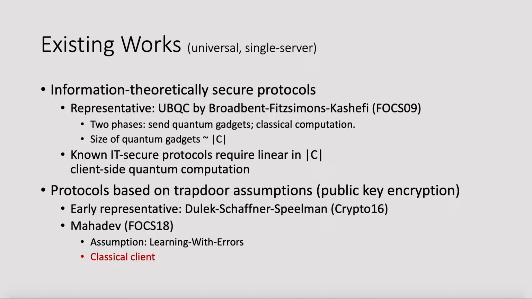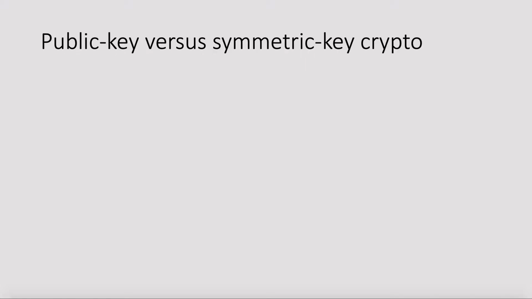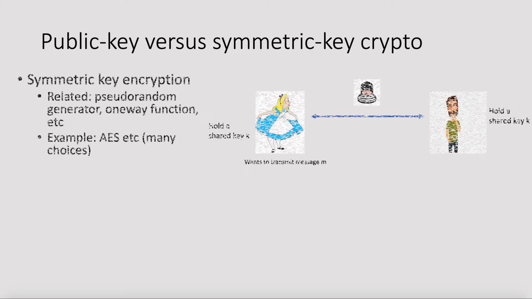So let's focus on assumptions. There are mainly two kinds of assumptions in cryptography: public key assumption and symmetric key assumption. Let's give an overview, and we will use the message transmission problem as an example. Symmetric encryption, for example the AES encryption scheme, allows both parties to transmit long messages securely using some initial shared random keys.